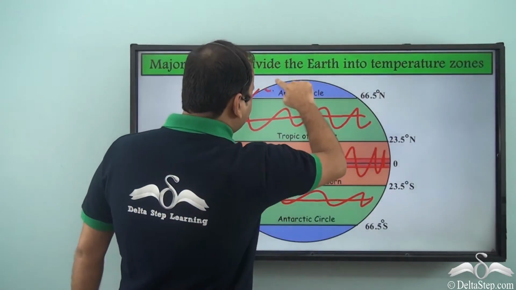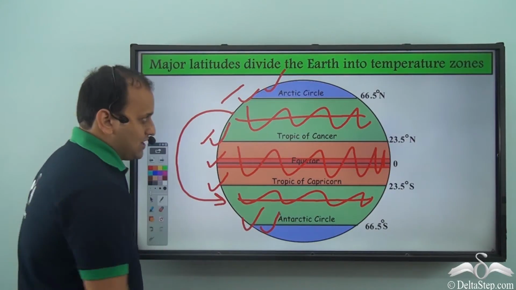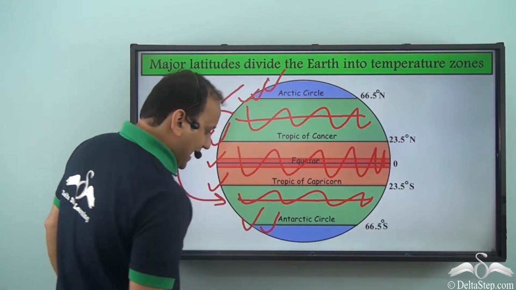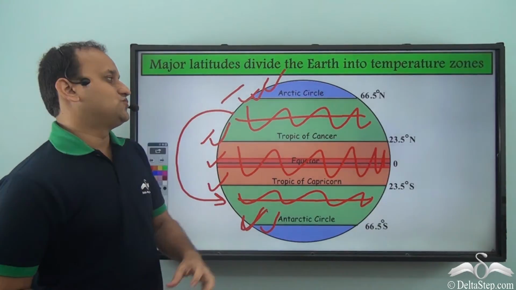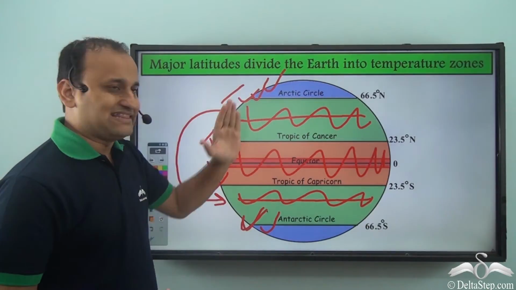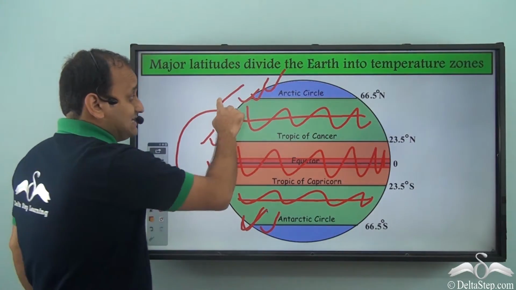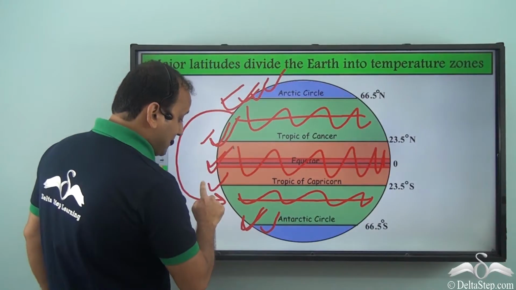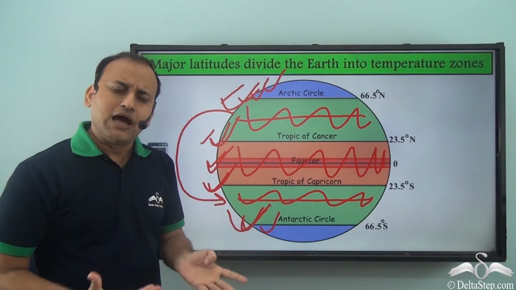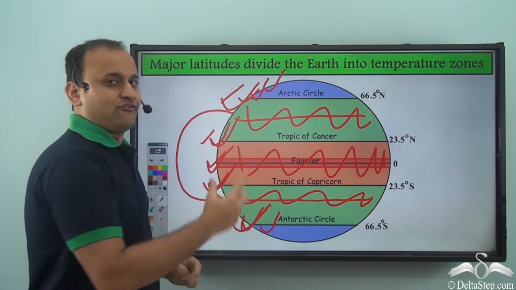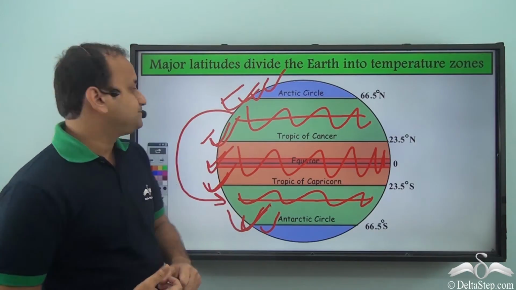And what about these regions? Well, these regions are freezingly cold. So anything beyond the Arctic Circle and anything beyond the Antarctic Circle is very, very cold. So all the countries and regions which fall in these regions are usually very, very cold. So you see, these are very important latitudes because they give us important information about the type of temperature a place will have which is falling in one of these zones. So latitudes are very important in that respect.